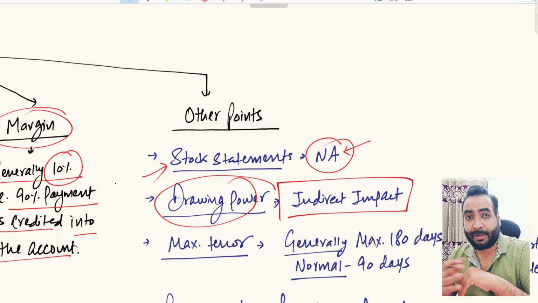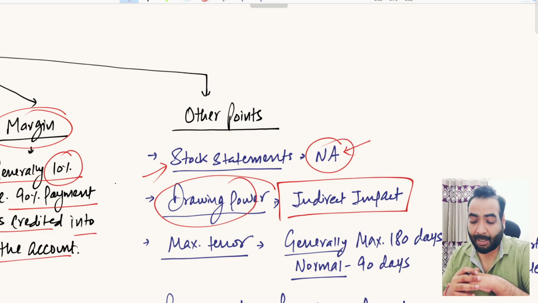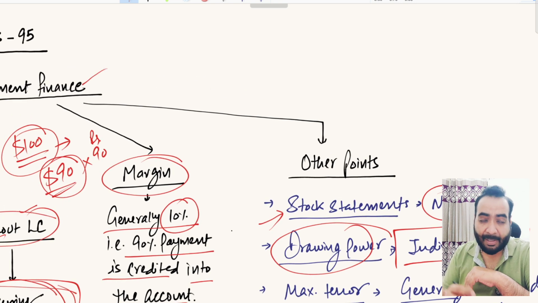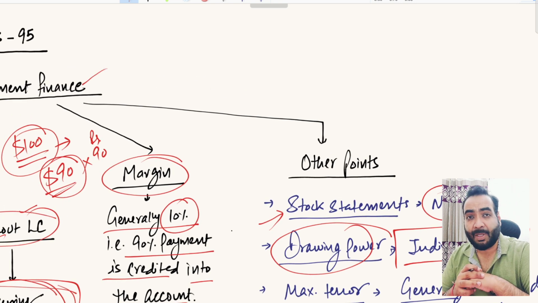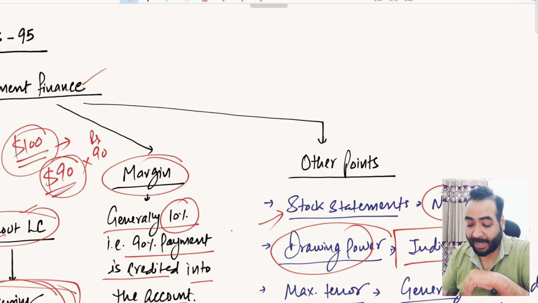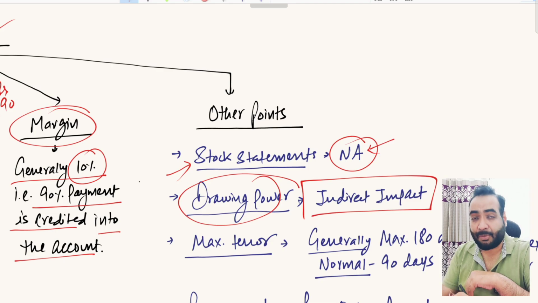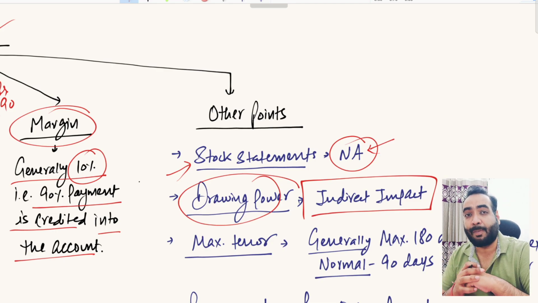When you have taken the CC, you submit the stock statement. In your stock statement, you declare your stock, you declare your debtors, you declare your creditors, right? So suppose you are declaring the debtors on total basis in your stock statement, right? But part of those debtors are financed by the bankers in terms of post-shipment finance facility, right? So if you are providing total debtors figure to your CC financer banker, in that case, that banker will adjust your post-shipment finance facility also in drawing power calculation.